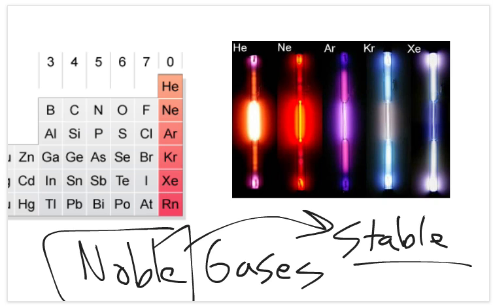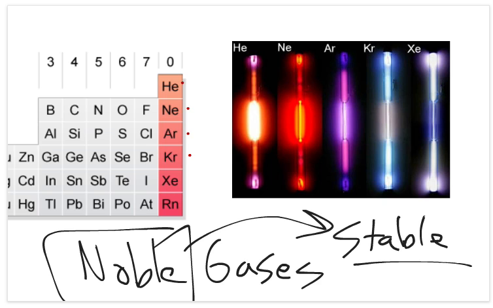That's about it. They're at the end of the row. They're stable. They're gases at room temperature. The only group that's all gases at room temperature: helium, neon, argon, krypton, xenon, radon. And we'll talk about why they're noble gases electronically in a little bit.